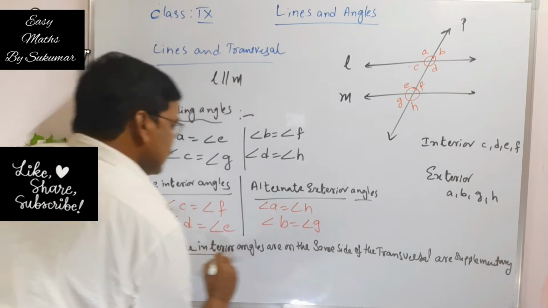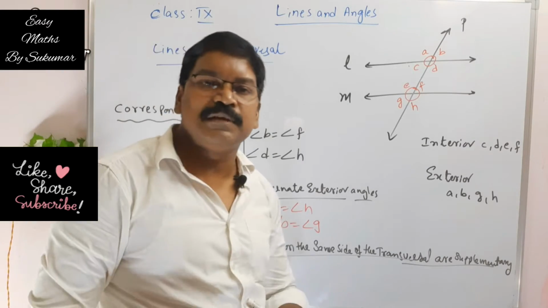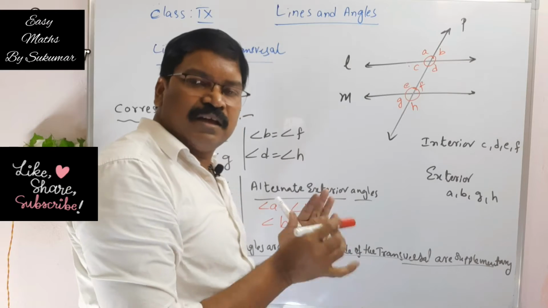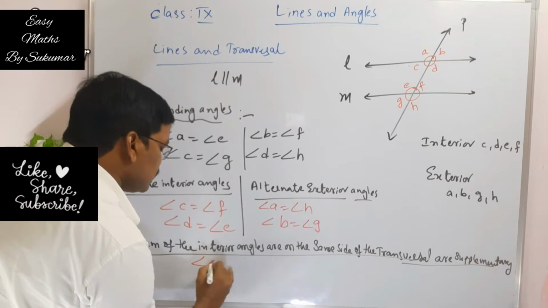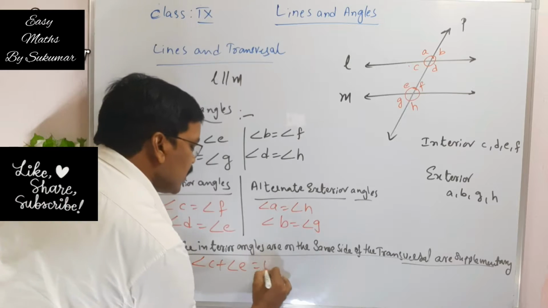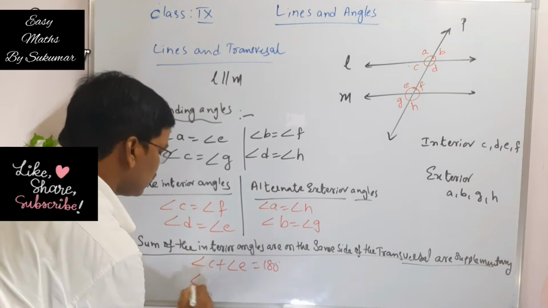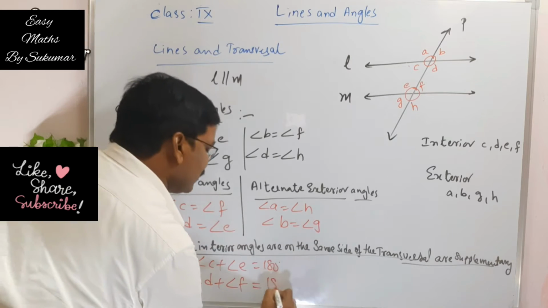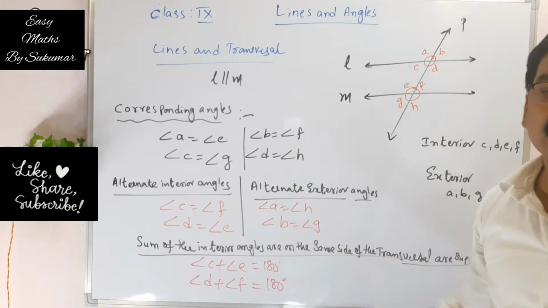That means the sum of the interior angles on the same side of the transversal is supplementary. My dear students, angle C plus angle E, they are interior angles on the same side of the transversal. So their sum is equal to 180 degrees. Similarly, angle D plus angle F, they are on the same side of the transversal and interior angles. Therefore, their sum is 180 degrees.